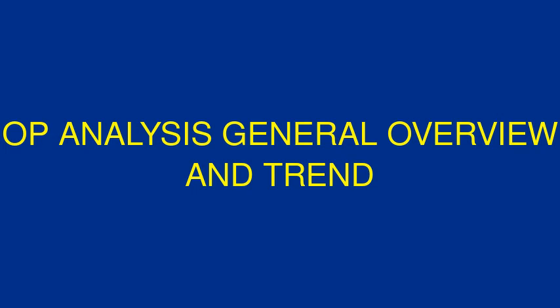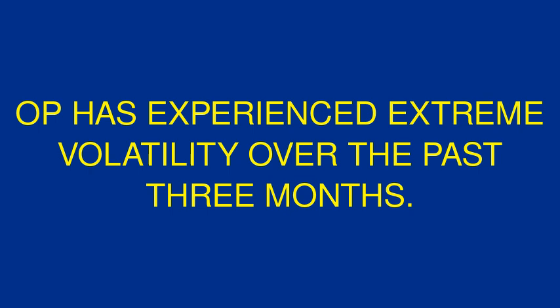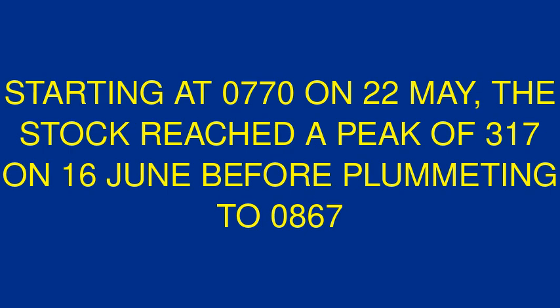OP analysis. General overview and trend. OP has experienced extreme volatility over the past 3 months. Starting at 0.770 on the 22nd of May, the stock reached a peak of 3.17 on the 16th of June before plummeting to 0.0867 on the 19th of August.